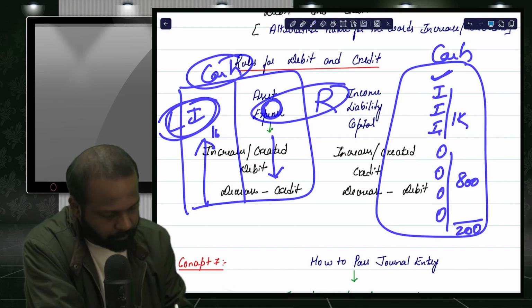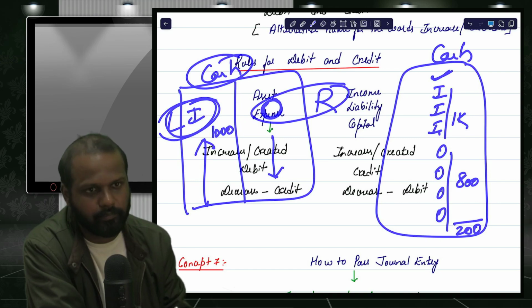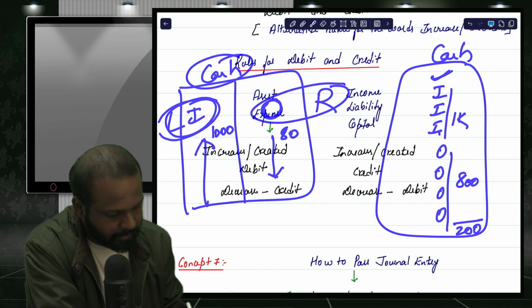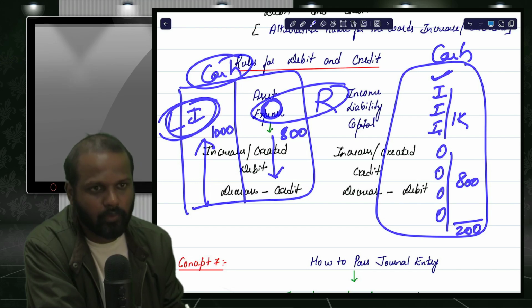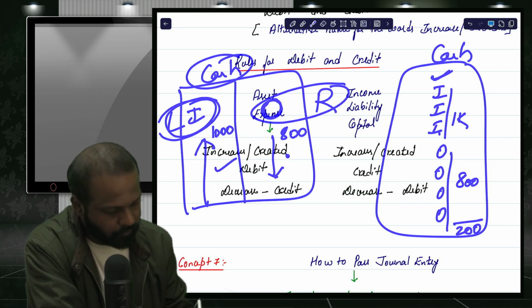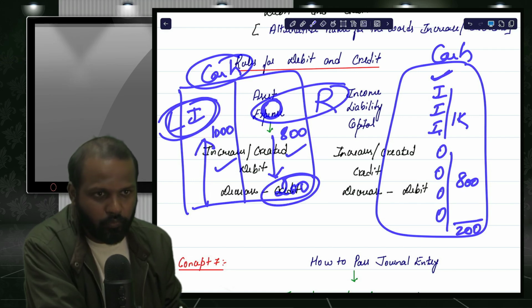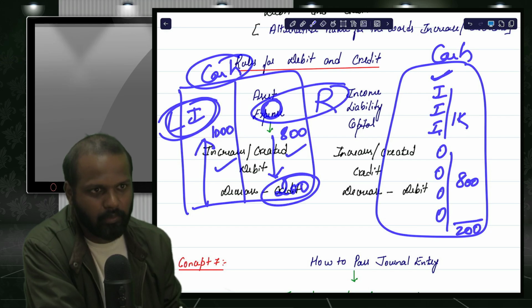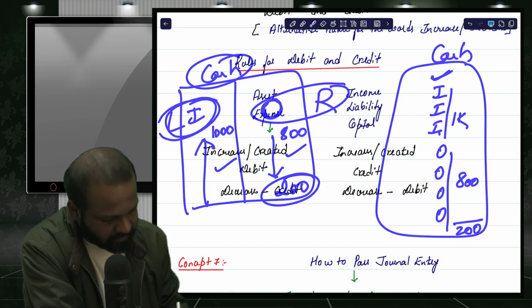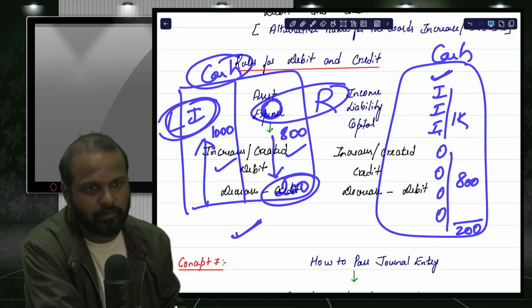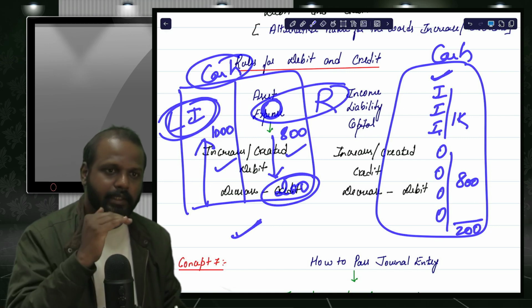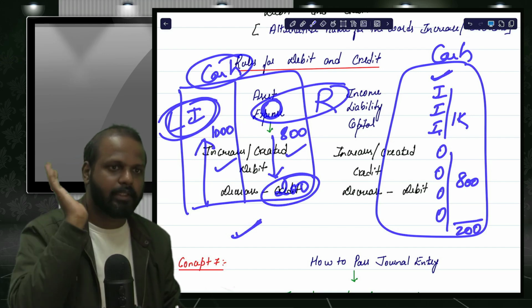Let's say cash came 1000 rupees, cash went out 800, so left is 200. This is the second approach. If you observe these two approaches, the more comfortable and better way of understanding is the second approach: increases all on one side, decreases all on the other side.